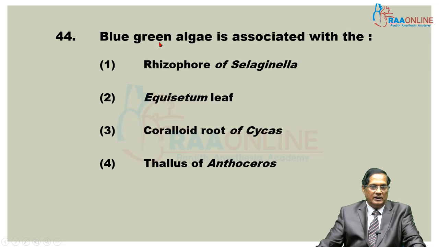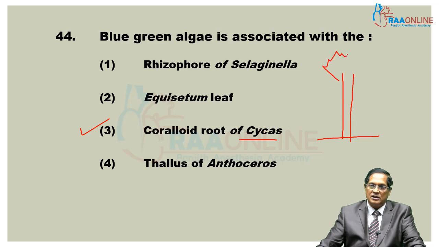Blue-green algae is associated with the coralloid root of Cycas. This is the Cycas tree and it is the base. Cycas tree leaves are crowded towards the apex only. It is an unbranched tree, just like a coconut tree, an elongated tree, with leaves crowded towards the apex.